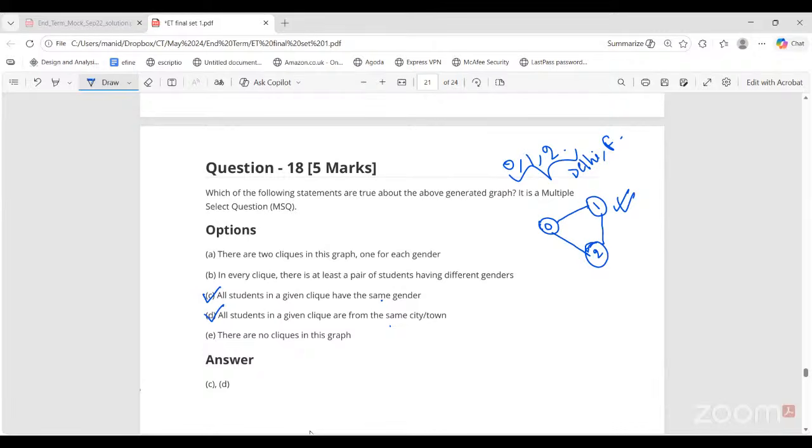All females in the same clique, it is not possible, because to be in a clique, they not only have to be females, but should also belong from the same city town. All females are not going to belong from same city town. That means there cannot be one single clique for a gender. There will be multiple cliques. Like this example I took, 3 women from Delhi, so they form a clique. Similarly, 3 men from Kolkata, they form a clique. Okay, ma'am, so I got it.